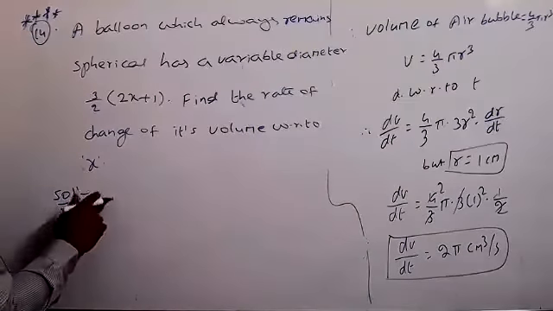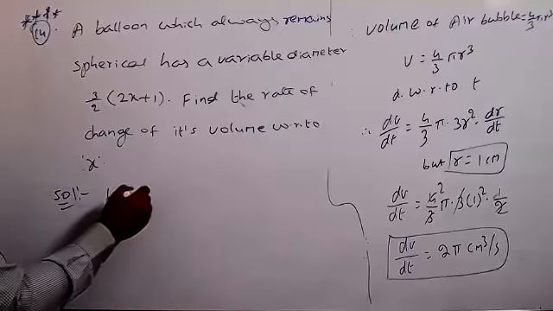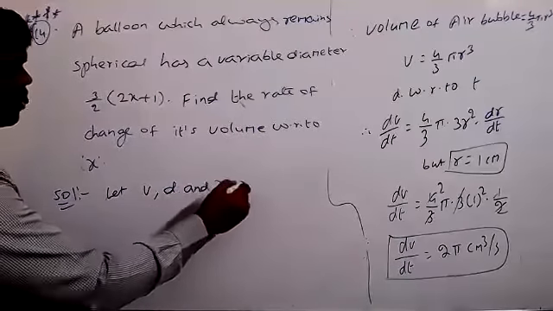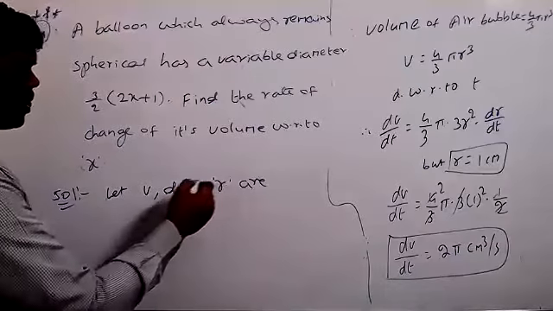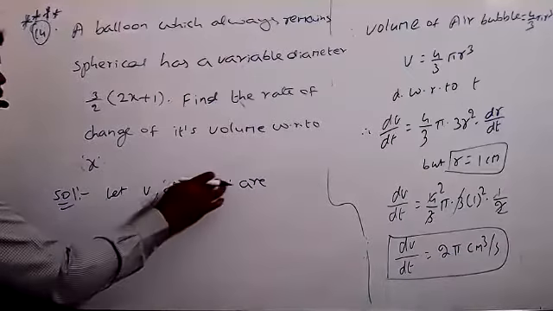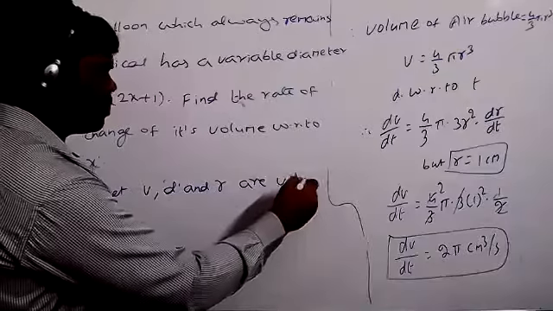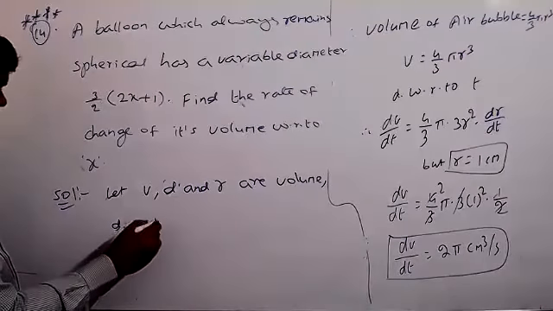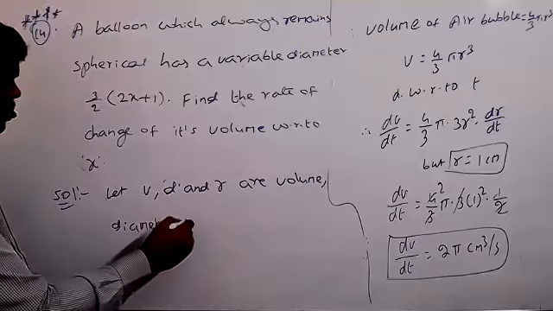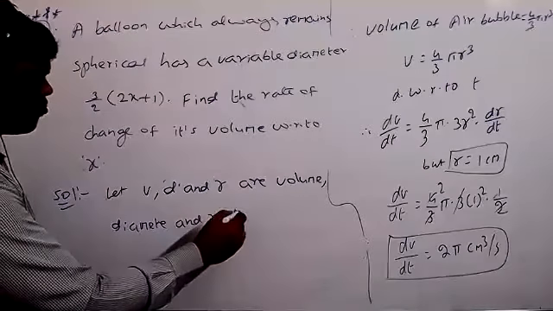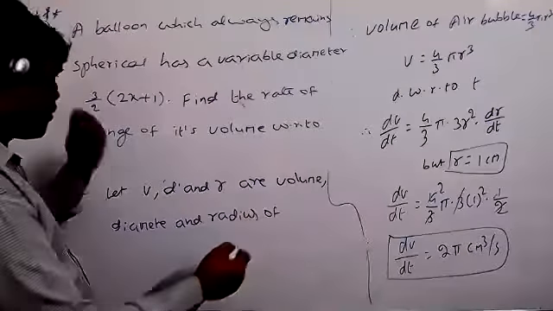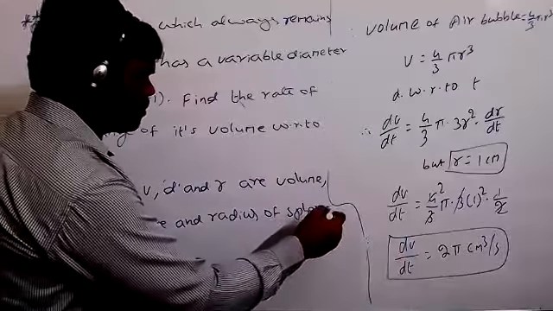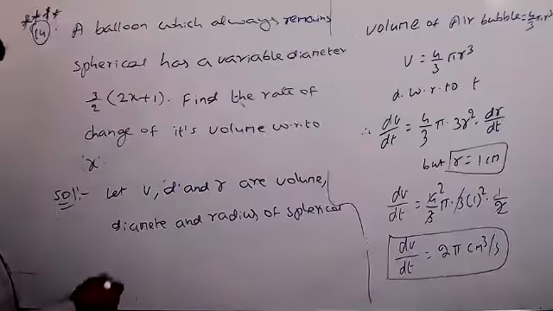So you can write clearly: let V, D and R be the volume, diameter and radius of the spherical balloon respectively.